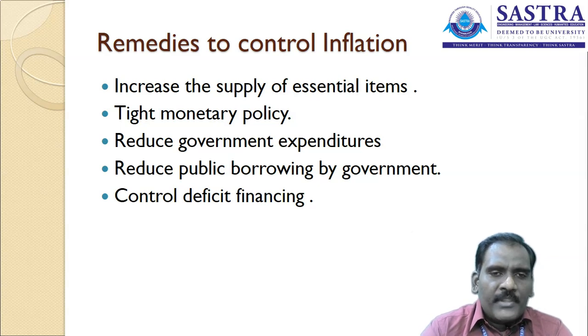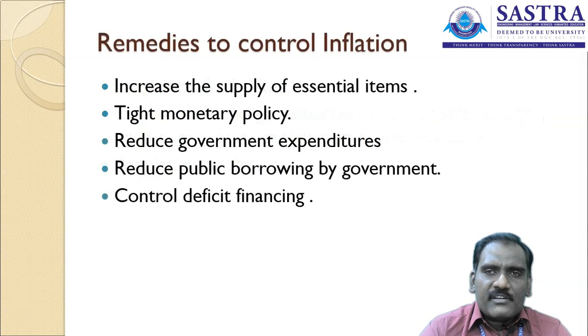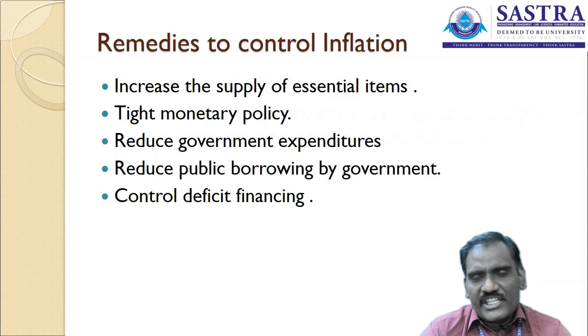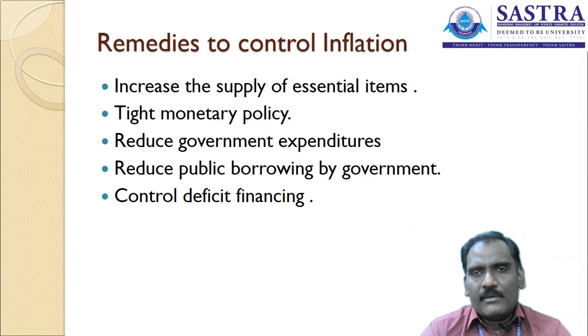The first is to increase the supply of essential items. Then tighten the monetary policy, reduce government expenditure, reduce public borrowing by the government, control deficit financing, provide subsidies, explore new energy resources like solar energy and wind energy, construct new dams, and control population. These are the major remedies to control inflation in the country. So the first one is increasing the supply of essential items.